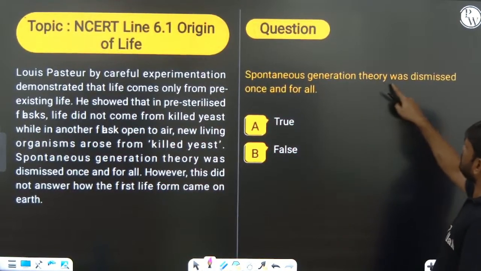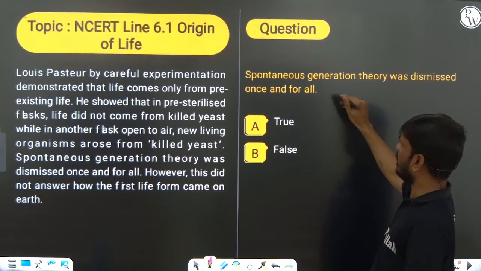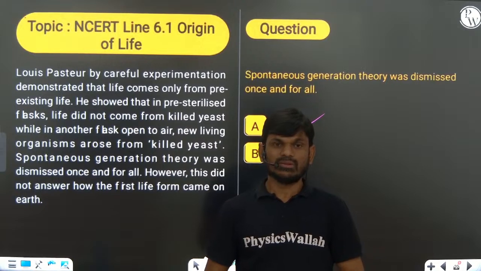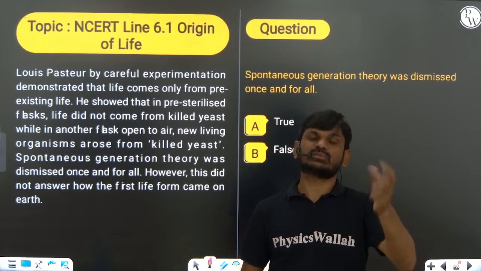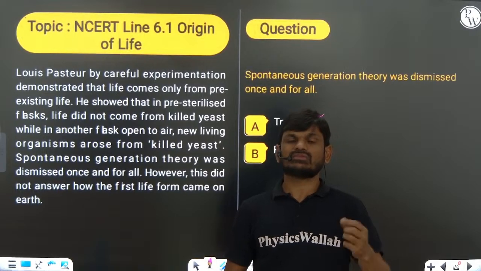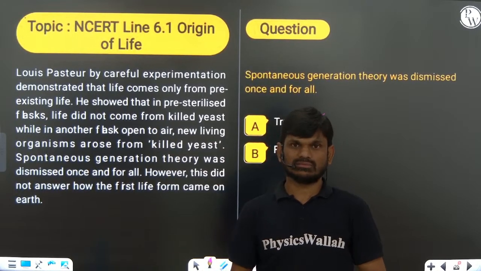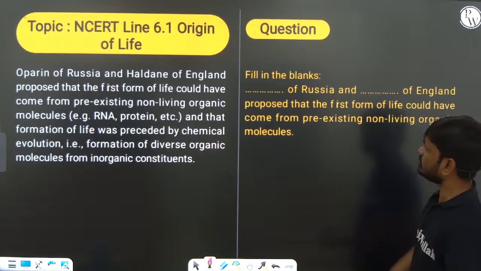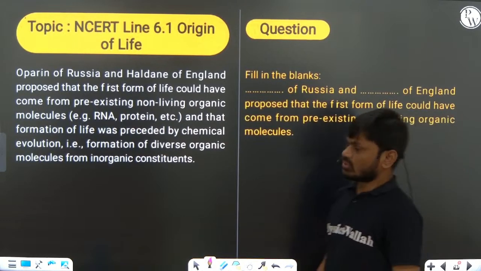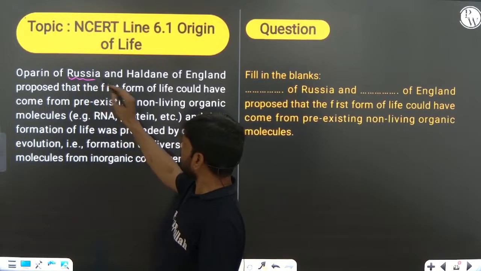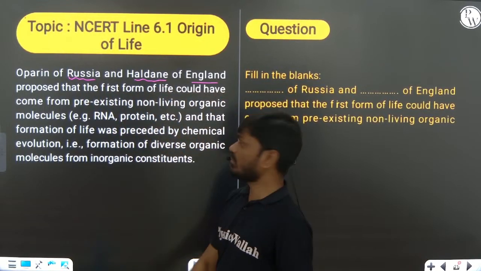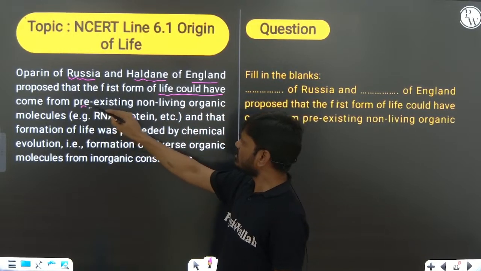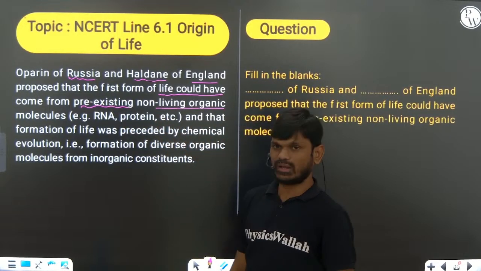So the spontaneous generation theory was dismissed once and for all. Yes, Louis Pasteur dismissed it. It could not explain how the first living organisms evolved on the surface of Earth. Next one: Oparin of Russia and Haldane of England, remember these. They proposed that life could have come from pre-existing non-living organic molecules.